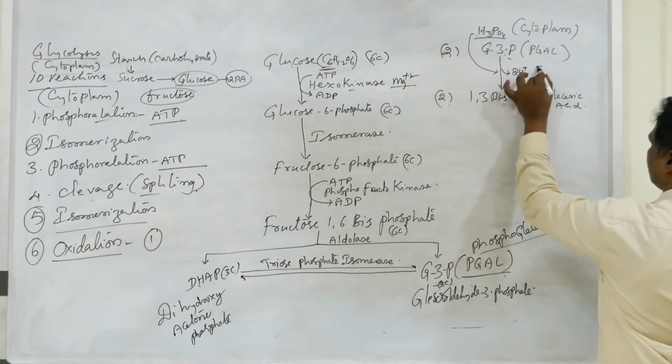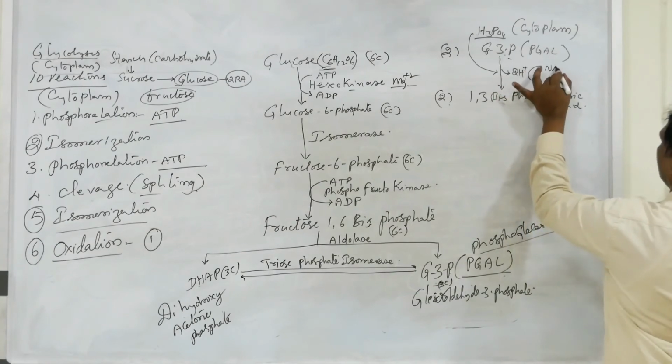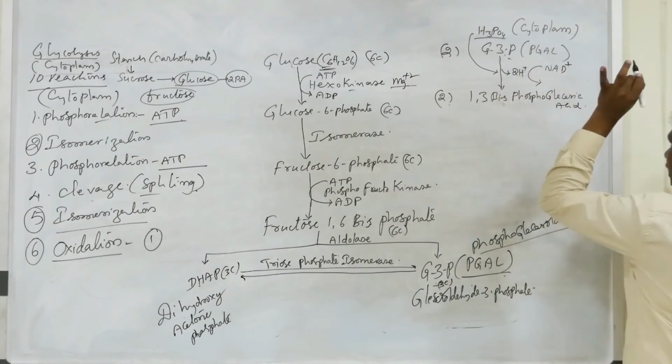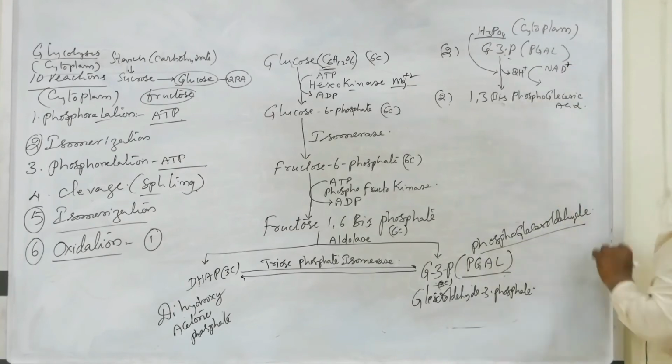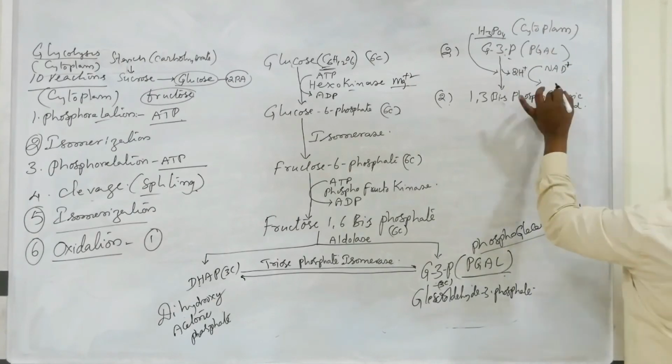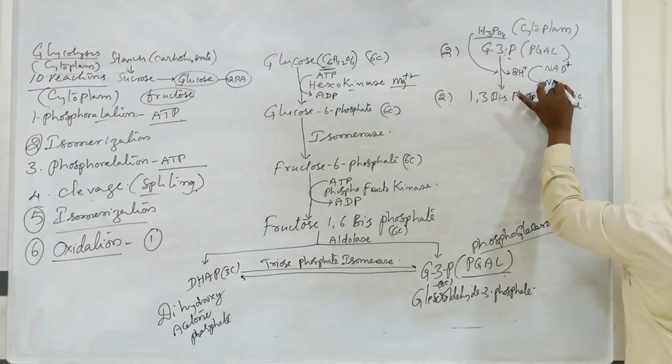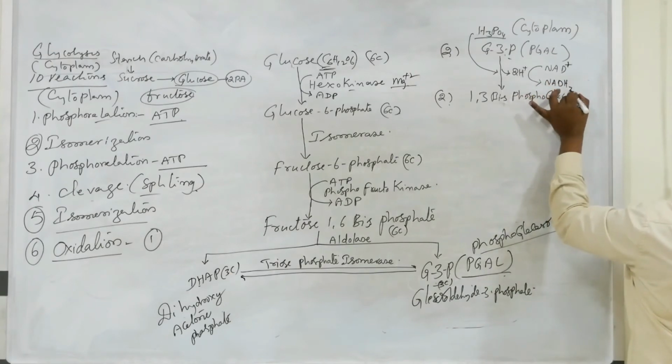Those hydrogens are accepted by NAD plus, the oxidative form of NAD, which is reduced into NADH2.